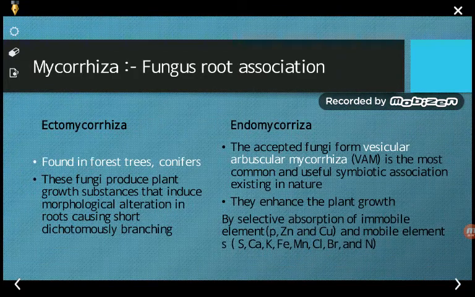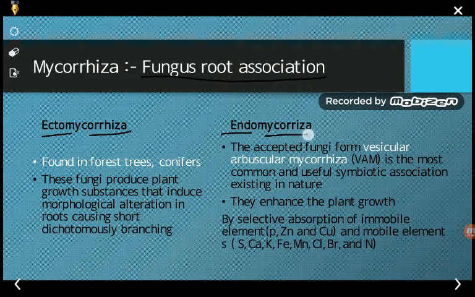Next, coming to the types of mycorrhiza: it is a fungus root association, and it may be divided into two major types, that is ectomycorrhiza and endomycorrhiza. When we say ecto, these are commonly seen in woody plants such as pines.